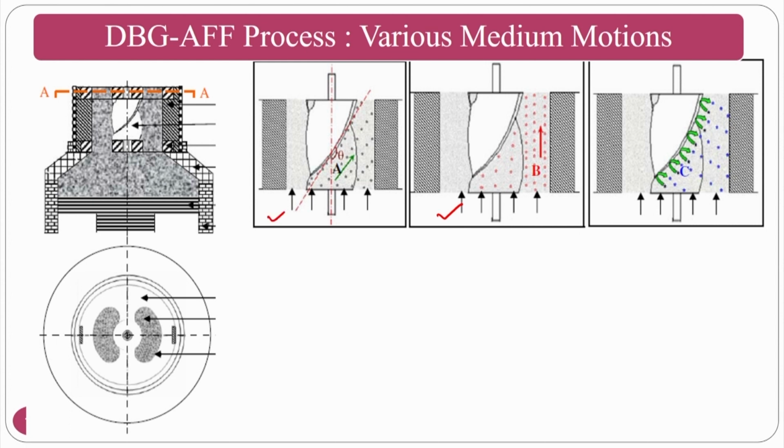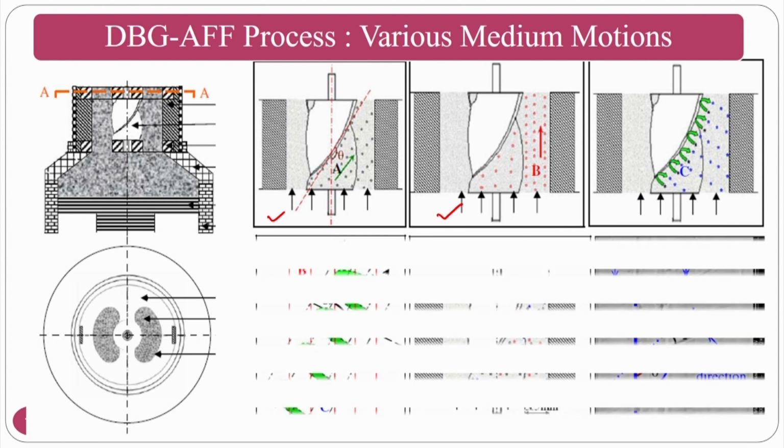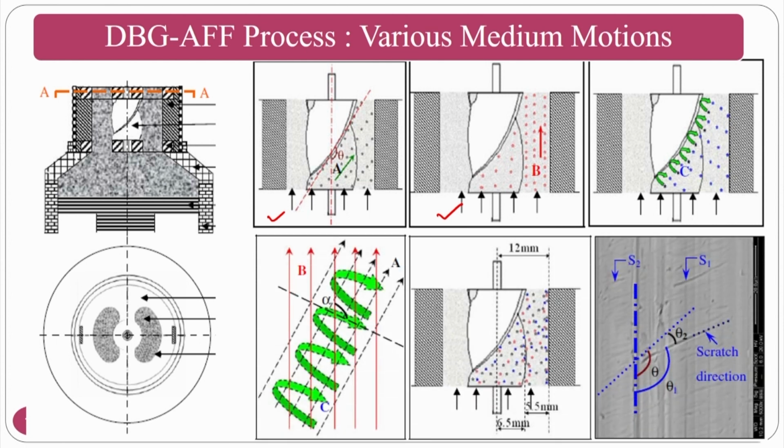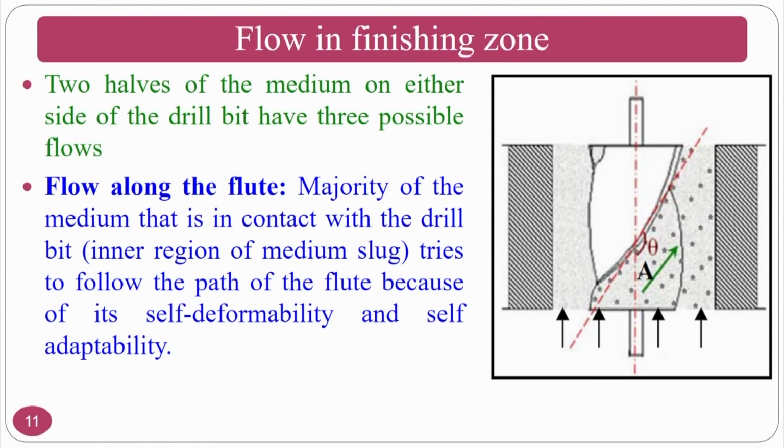The third one is scooping flow, because you know the drill bit will always have a certain cutting edge slightly bigger than the flute. So it will come like ice cream scooping. All these motions I will explain. These three motions work combinedly, with reshuffling of abrasive particles, and pressure will be generated on the medium, so that this pressure will be carried and exerted on the finishing surface. The first motion that you can see here is the helical motion, that is because of the flute.